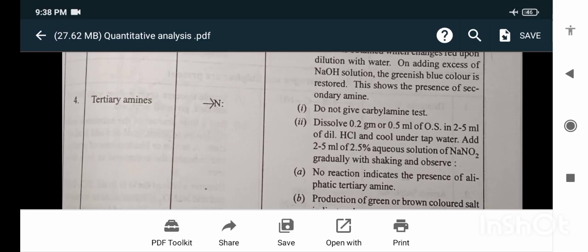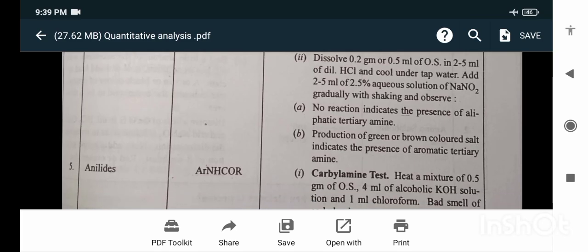Dissolve 0.2 gram or 0.5 ml of substance in 2 to 5 ml of dilute HCl and cool under tap water. Add 2 to 5 ml of 2.5% aqueous solution of sodium nitrite (NaNO2) gradually with shaking and observe. No reaction indicates the presence of aliphatic tertiary amine. Production of a green or brown colored salt indicates the presence of aromatic tertiary amine.